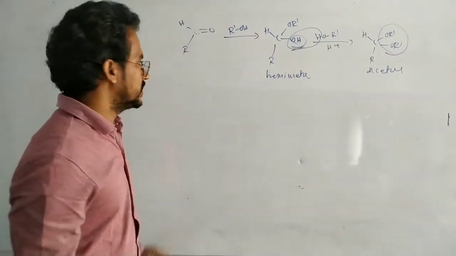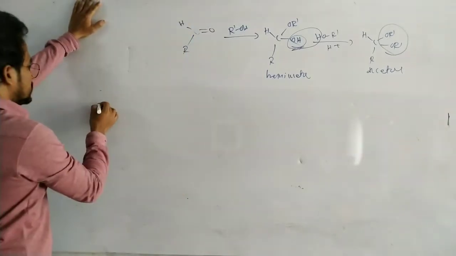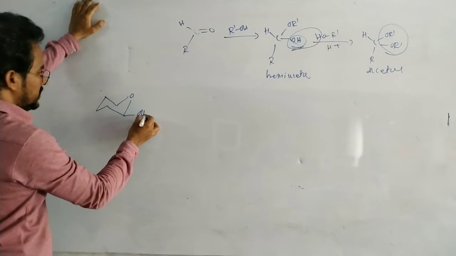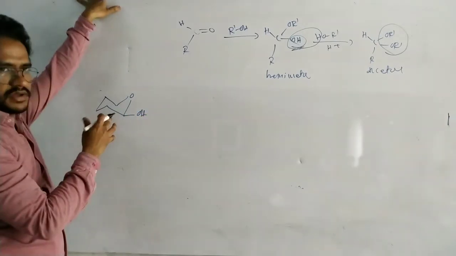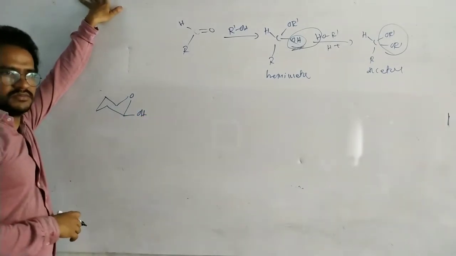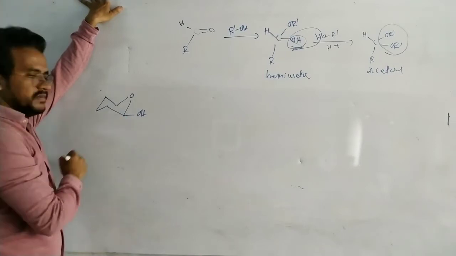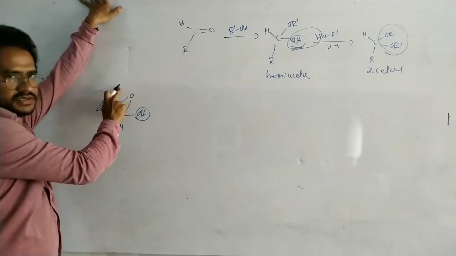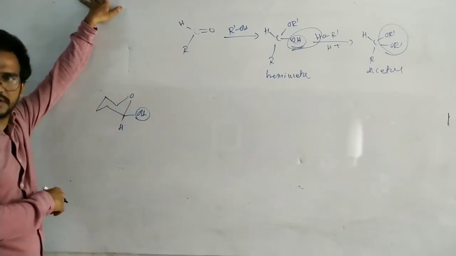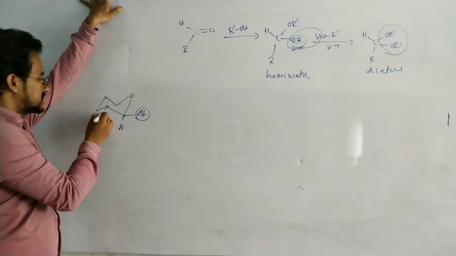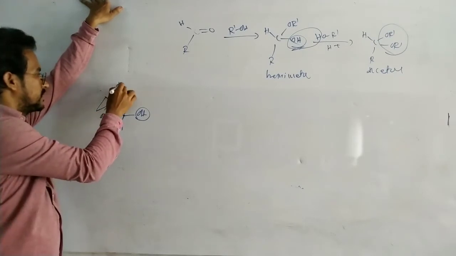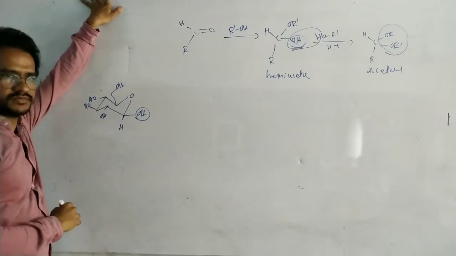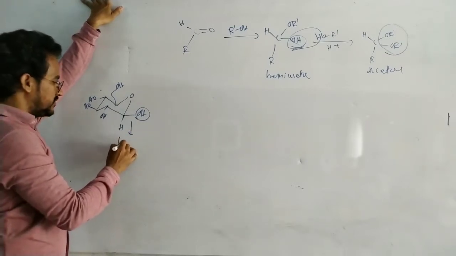Okay. Now here, this glucose has a hemiacetal bond. Here there is a hydrogen, there is an OH, and this is the alkoxy group. That means intramolecular hemiacetal formation gives the cyclic structure of glucose. Here this one is a hemiacetal.